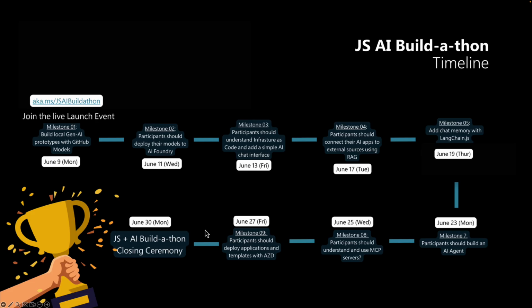What are some of the quests you'll be going through? You might be wondering that as well. We have 9 different quests, from the first one where you start building a local AI prototype using GitHub Models without any Azure account setup needed. And then from there, we now introduce you to Azure, how you can migrate your prototype to the cloud with Azure AI Foundry, and then go into deployment. And lastly, you'll go through other AI milestones such as using MCP servers, building your first agent, using frameworks such as LangChain.js, and of course, adding external data.